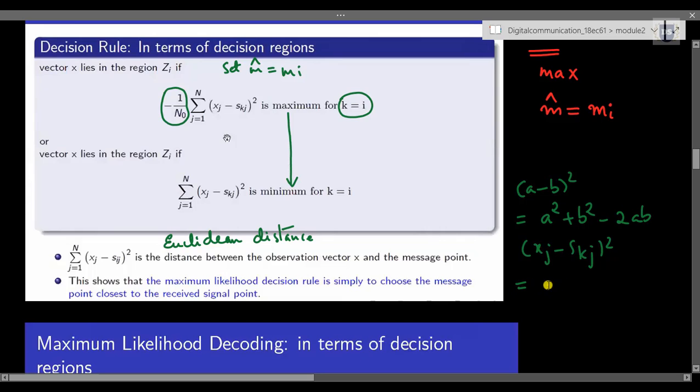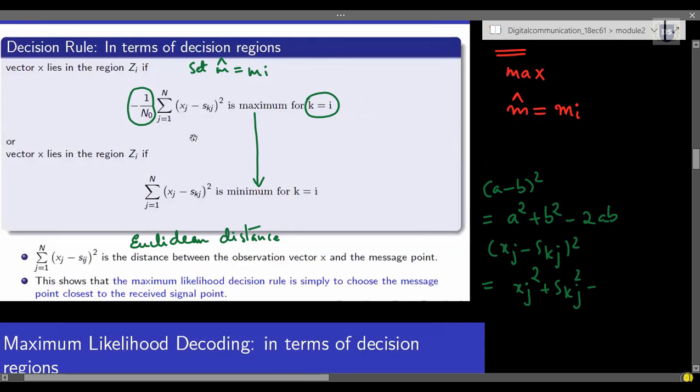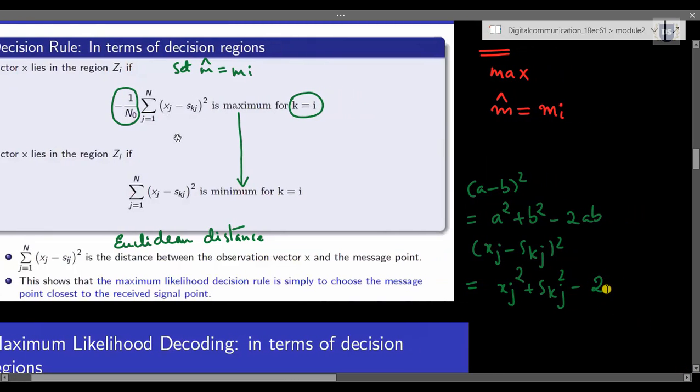So this in turn can be written as xj square plus skj square minus 2 times xj into skj term.